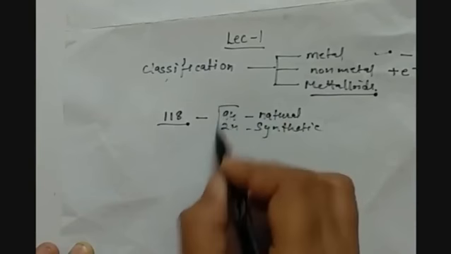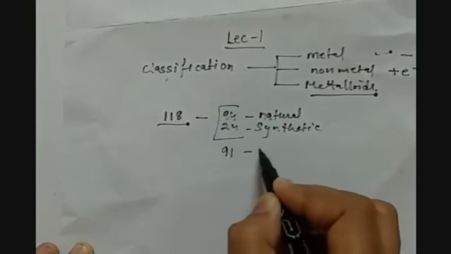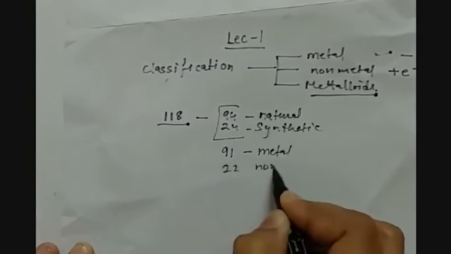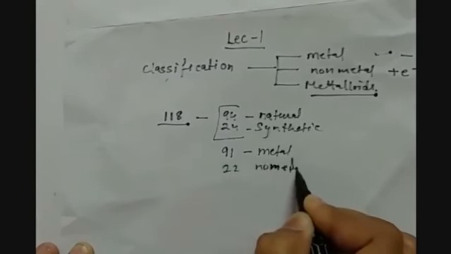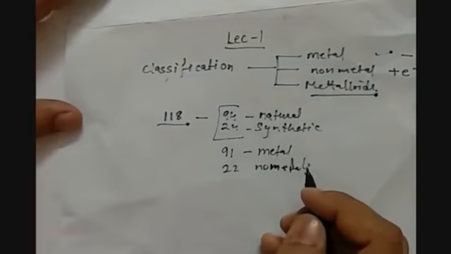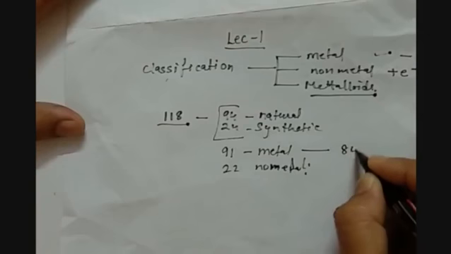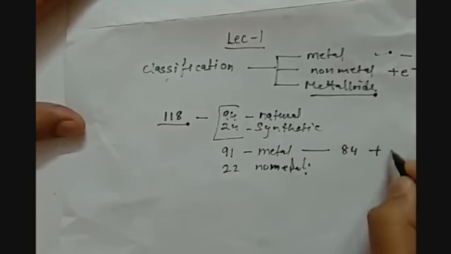Among all these, 91 are metals and 22 are non-metals. In these 91, 84 are metals and 7 are metalloids.